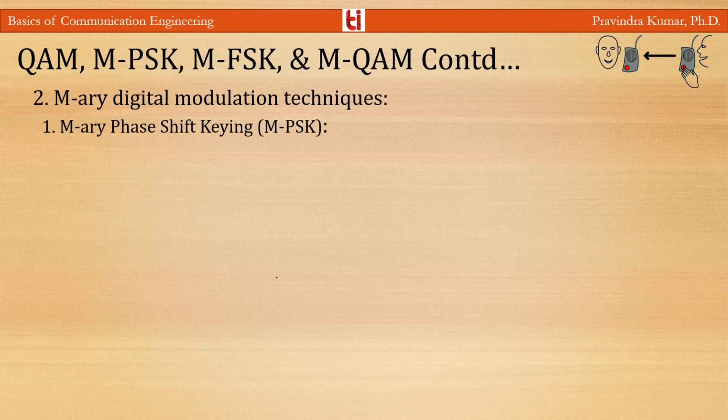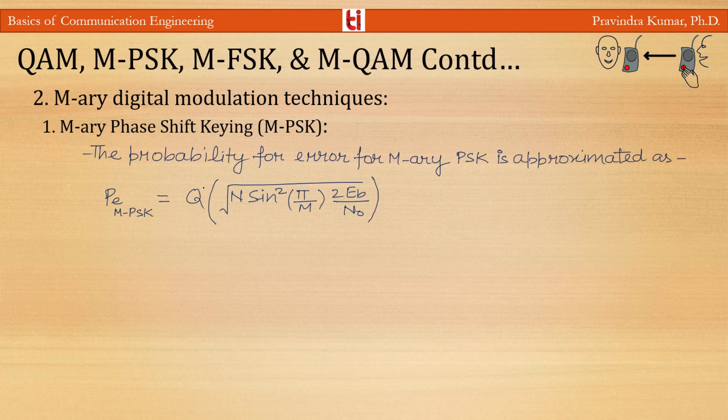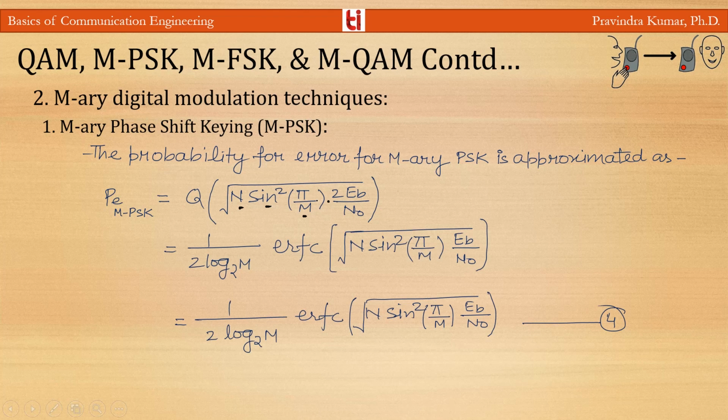The probability of error for M-array PSK is approximated as the Q function of under root n sin square pi by m into 2 EB by N naught, or we can write it in the complementary error function form. It is 1 by 2 log base 2 m ERFC under root n sin square pi by m into EB by N naught.